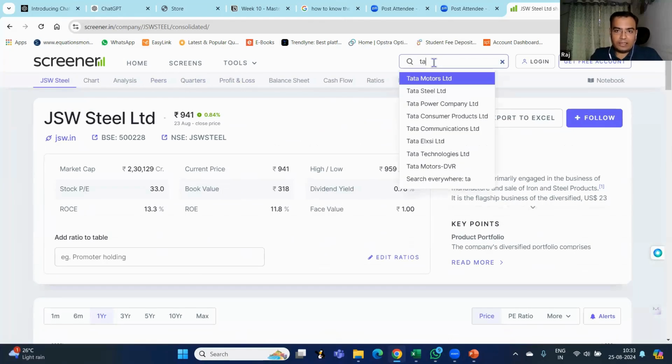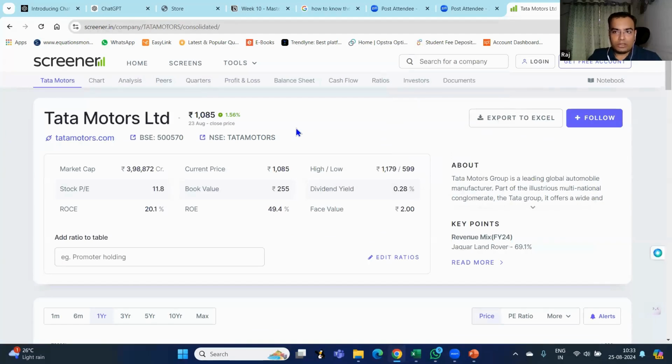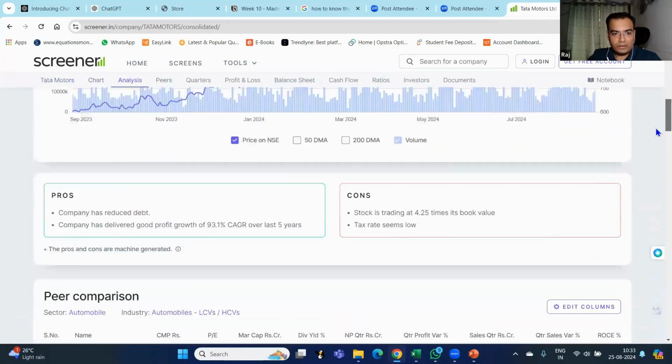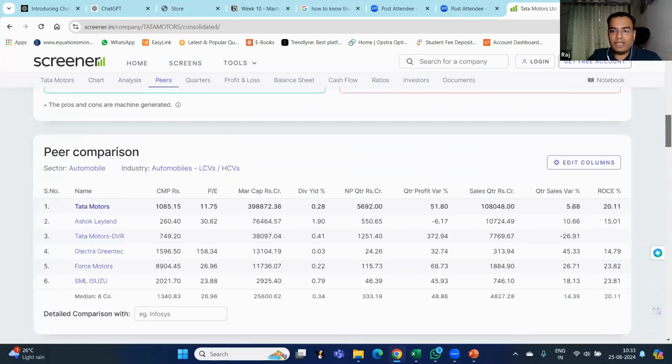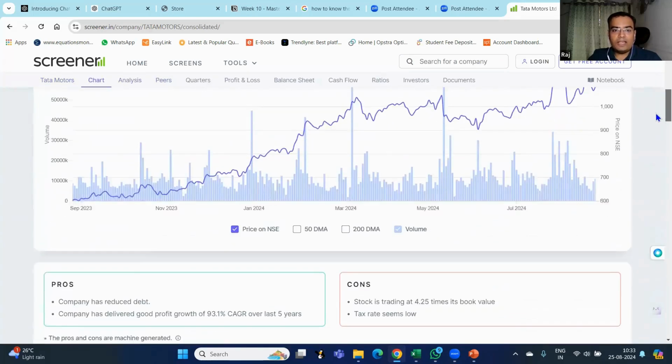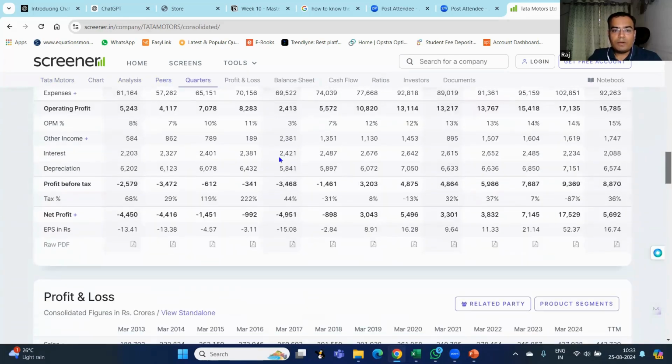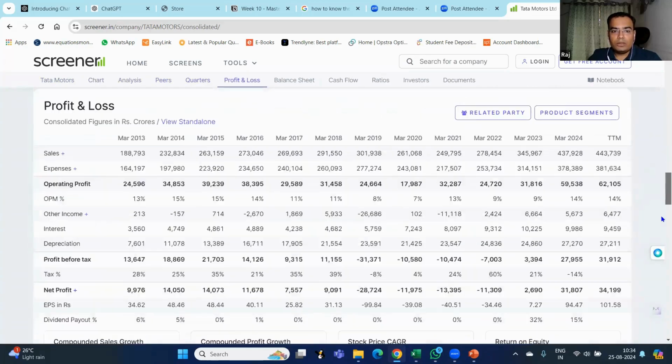Here, for example, I'll just try to click on Tata Motors. So I have all the numbers related to Tata Motors in this document, right? If you can see, it has a lot of tables that are created. So this is one of the tables. Then this is one of the tables and so on.